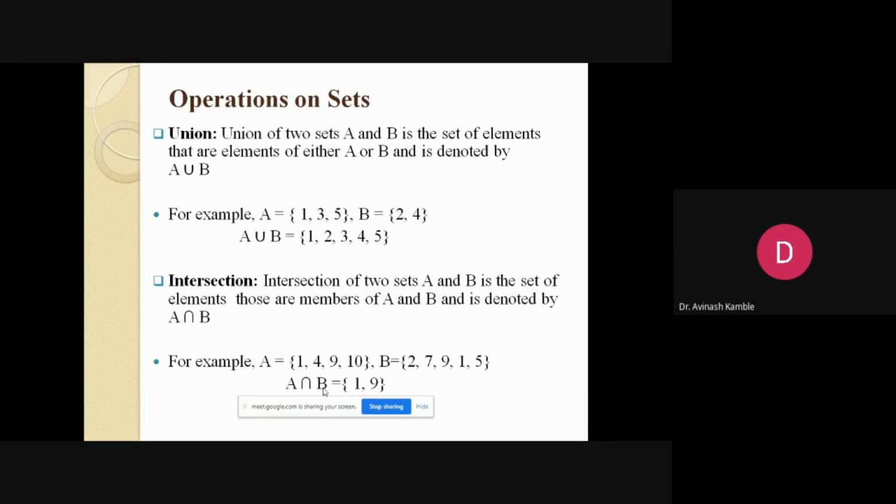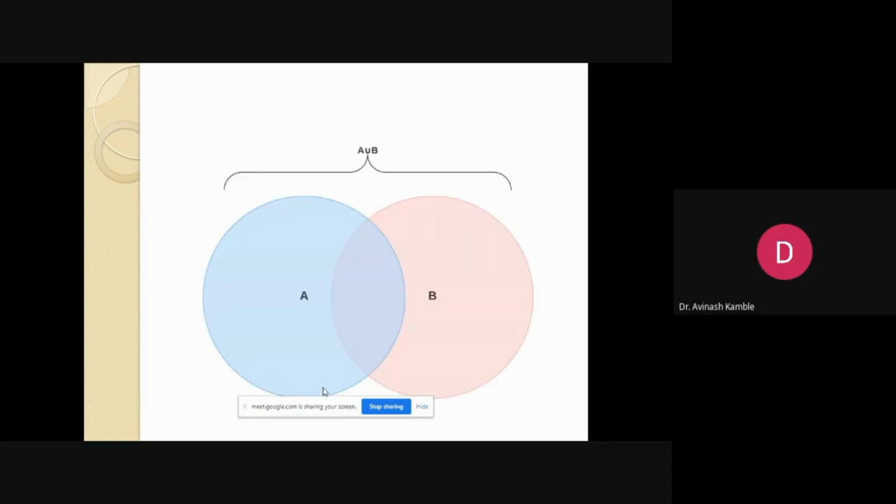Now, this is the graphic we generally use to represent it. This side is set A, and this is set B. This region, where the elements fall in both A as well as B, represents the intersection, and combining both A and B, we get the union.